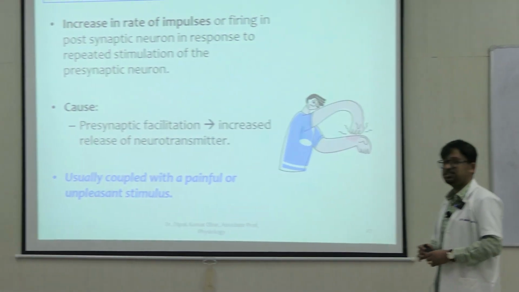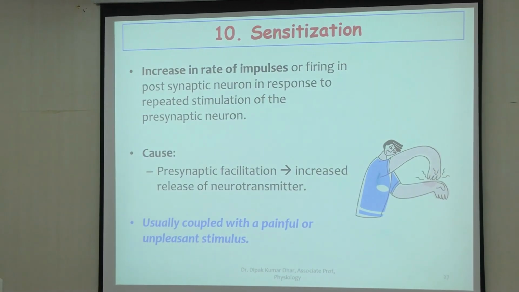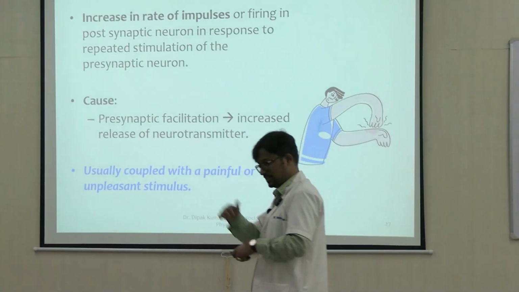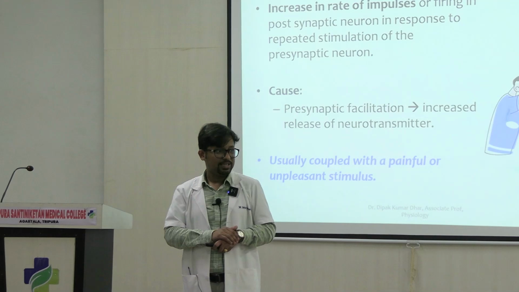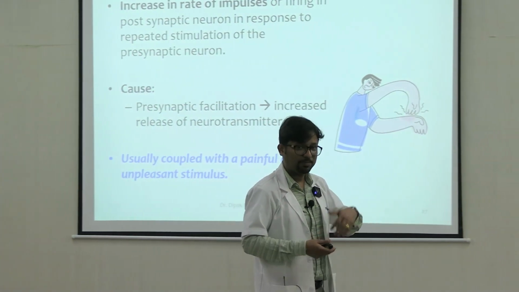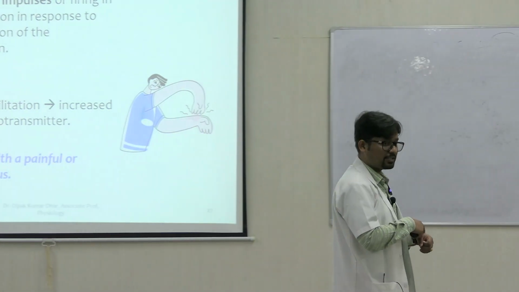See, if you get injured somewhere, right? On a part that is injured or inflamed, if there is a touch now, the touch feels more painful. A stimulus which was not painful to begin with becomes painful after the part has become injured or inflamed. अगर आपने touch किया उस जगह को, there is more pain.